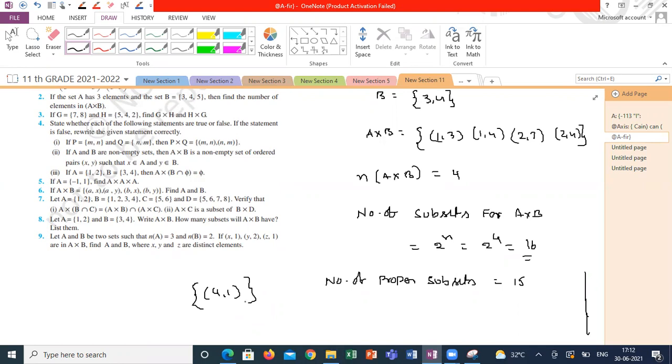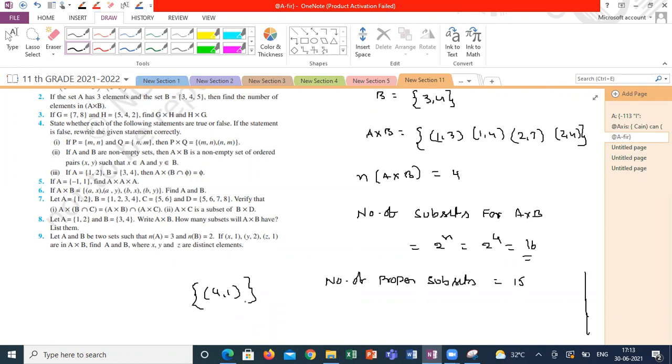Sir, how do I know by seeing an ordered pair whether it belongs to A cross B or not? If it is A cross B, the first element of the ordered pair should belong to set A. Is there any ordered pair whose first element belongs to some other set other than A? No, sir. Correct?